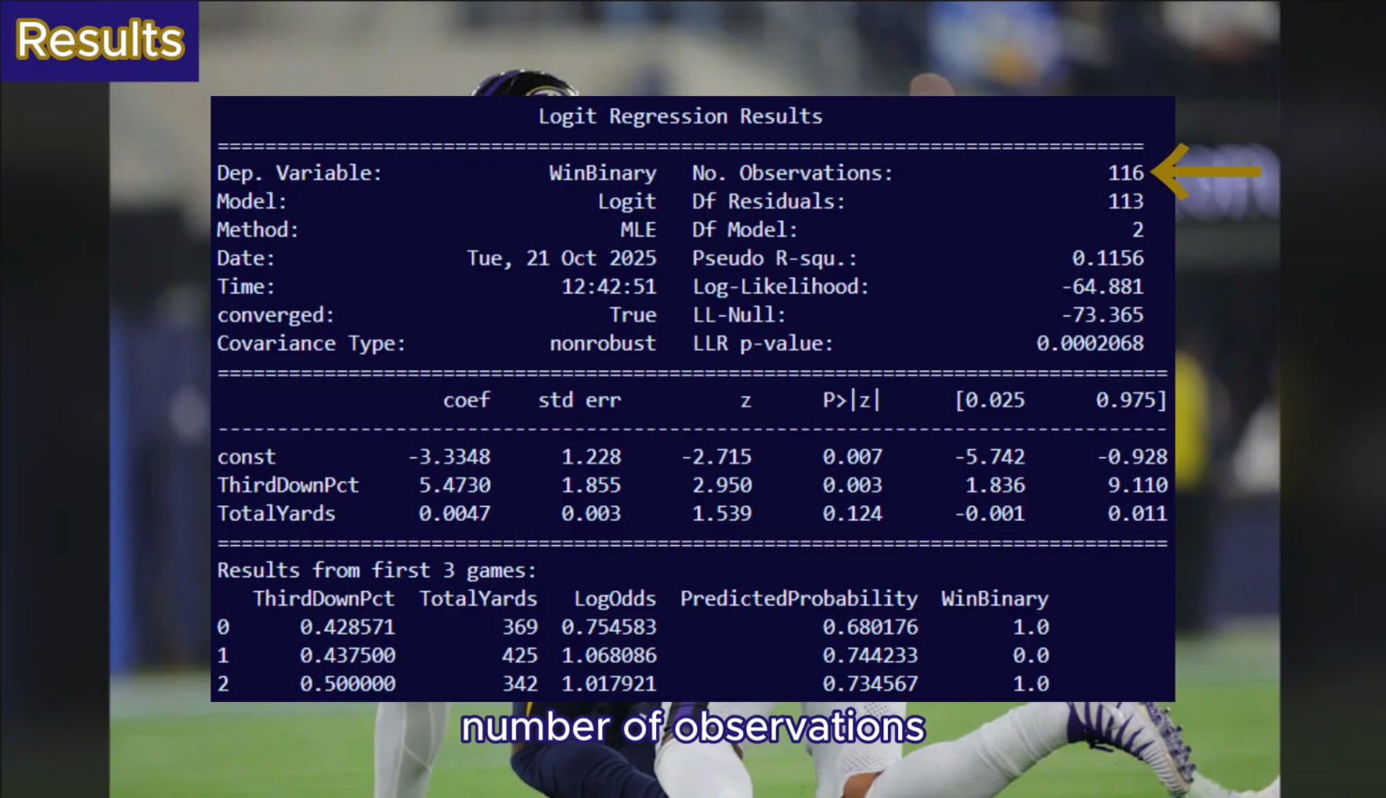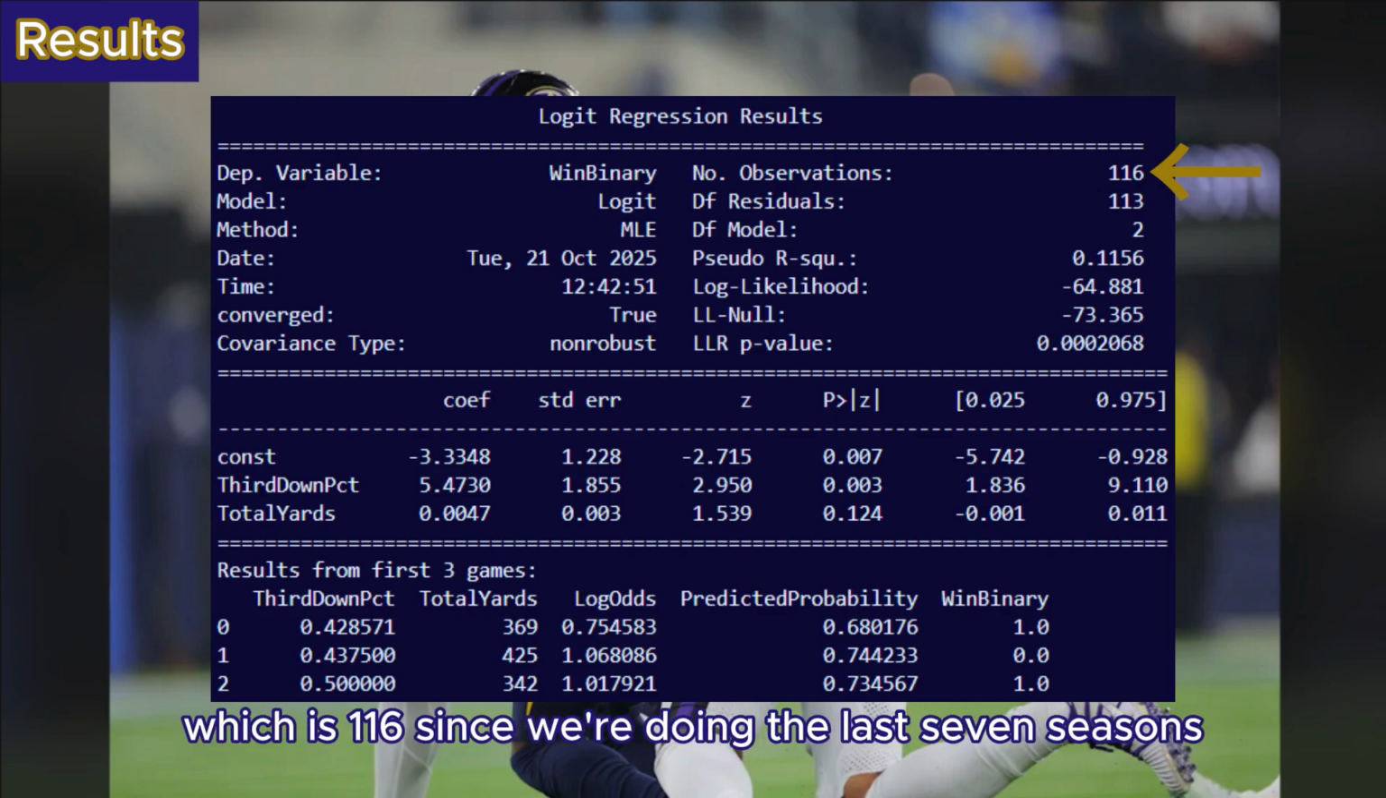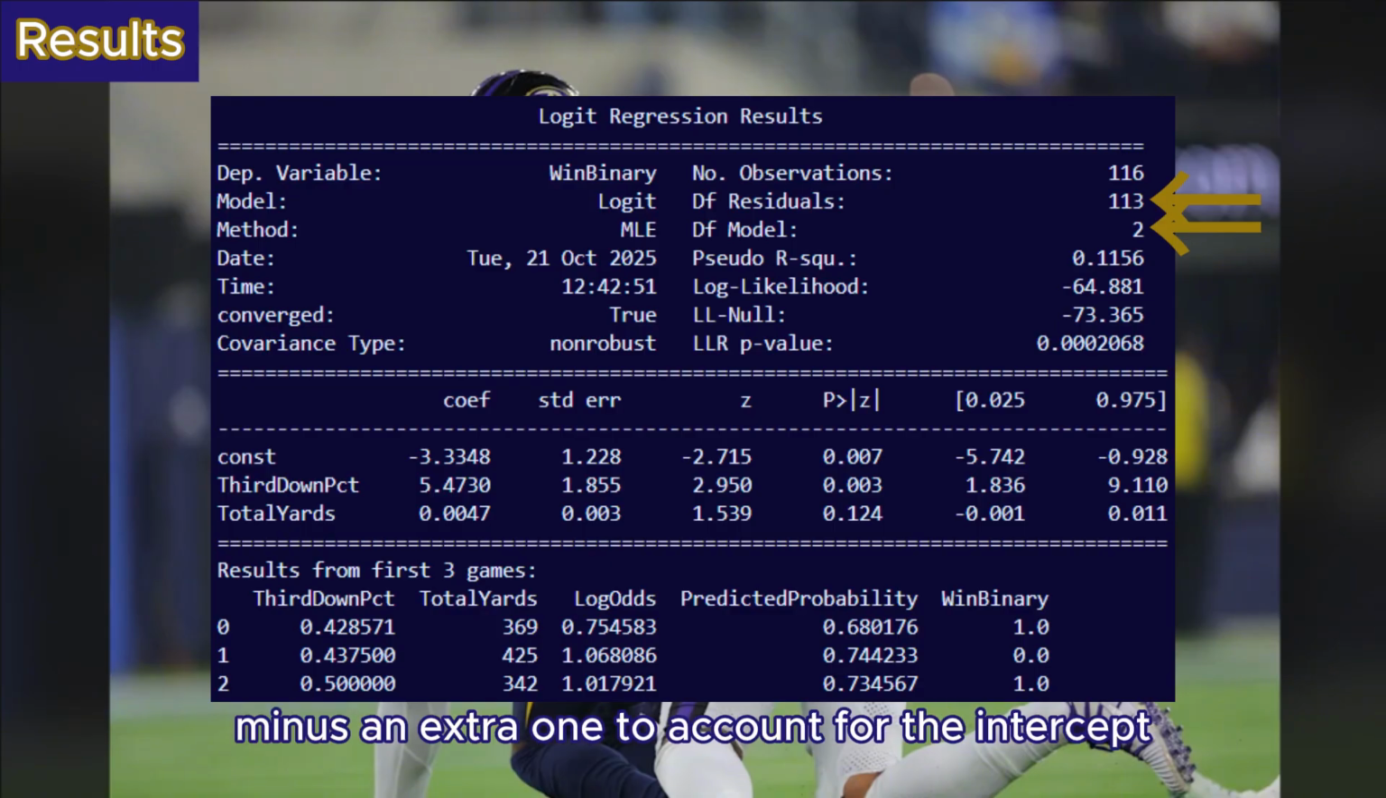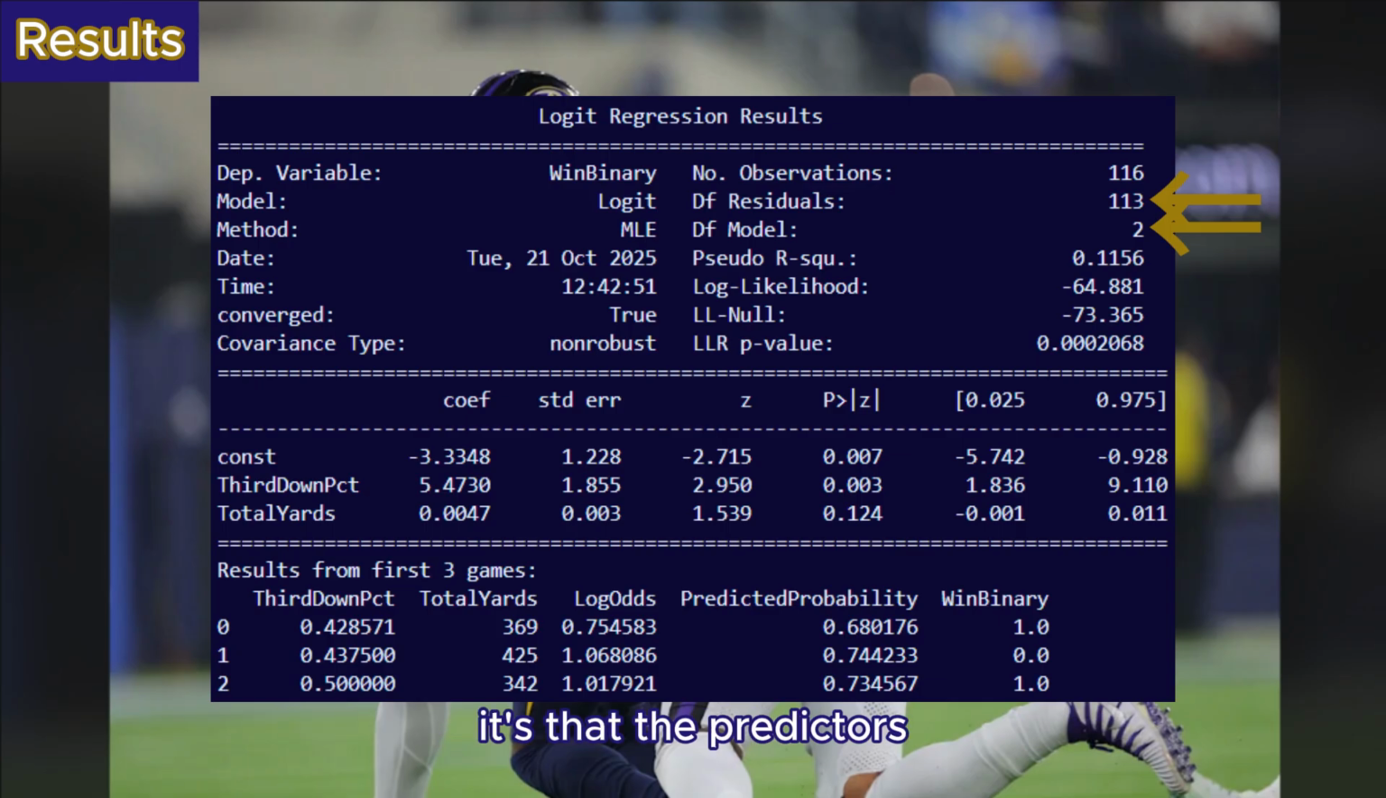Number of observations, the amount of observations in our data set. The games we're taking data from, which is 116 since we're doing the last 7 seasons. Degrees of freedom, or DF residuals. This value is the number of observations, 116 games, minus the number of predictors, 2 as shown in DF model, minus an extra 1 to account for the intercept. This is not to say we're deleting 3 games. It's that the predictors take away from the flexibility of the data set.